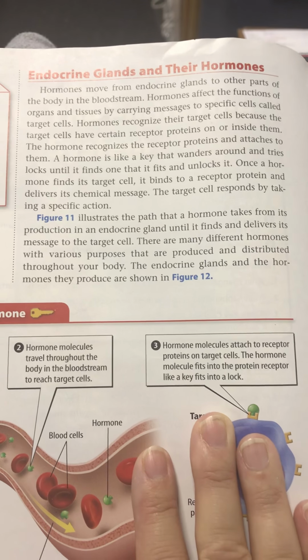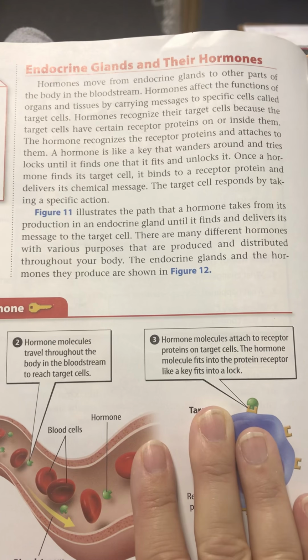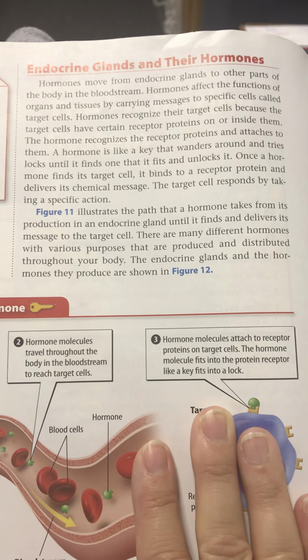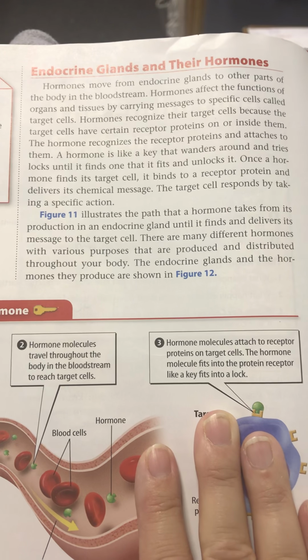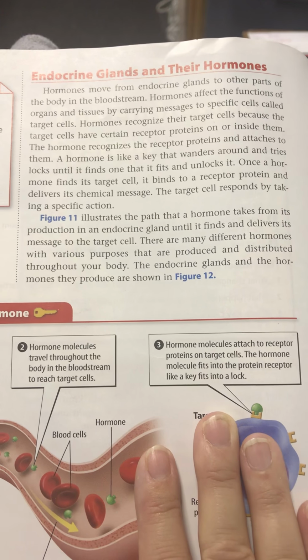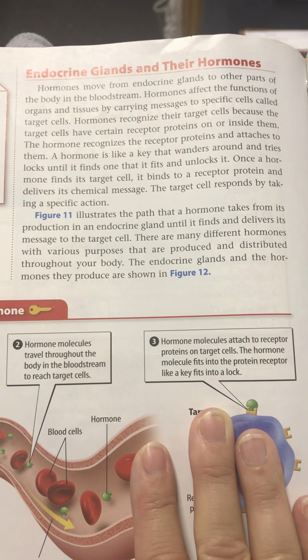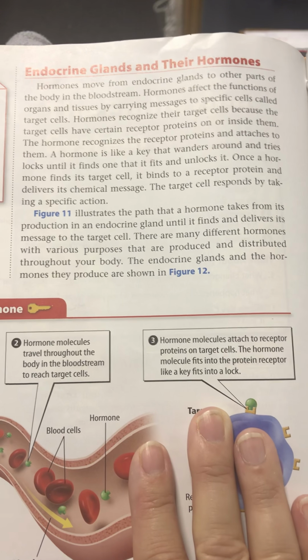The hormone recognizes the receptor protein and attaches to it. A hormone is like a key that wanders around locks until it finds one that it fits and unlocks. Once a hormone finds its target cells, it binds to a receptor protein and delivers its chemical message. The target cell responds by taking a specific action.